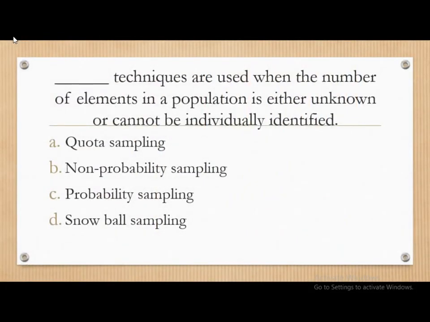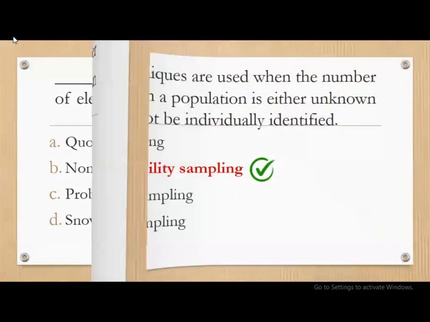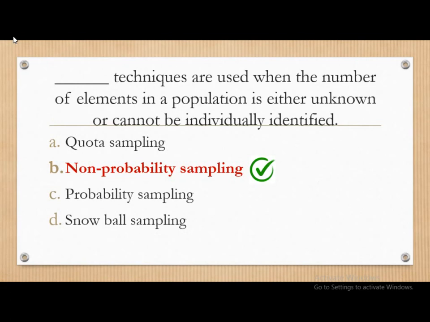Next question, dash techniques are used when the number of elements in a population is either unknown or cannot be individually identified. The options are quota sampling, non-probability sampling, probability sampling, and snowball sampling. The correct answer is non-probability sampling. Non-probability sampling techniques are used when the number of elements in a population is either unknown or cannot be individually identified.